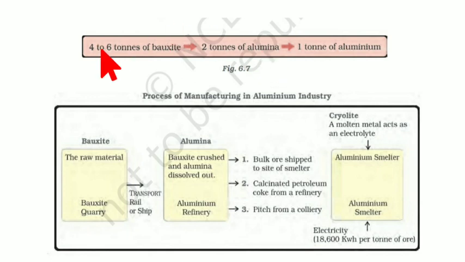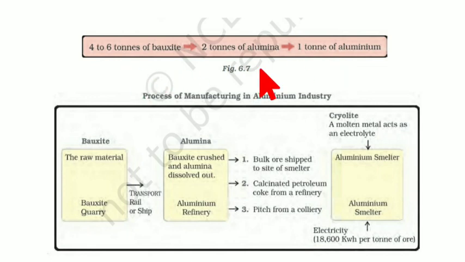So first you add 4 to 6 tons of bauxite. Now bauxite has so many other minerals. They may have oxygen, carbon, sulfur, and aluminium. Now when you extract only the aluminium, the weight gets decreased, so it came to 2 tons of alumina. Alumina is also not very pure, so you need to extract more, and from there you extract 1 ton of aluminum. So you see the weight is continuously decreasing from the bauxite to alumina and then aluminum. These are the 3 stages of how you get the aluminum.